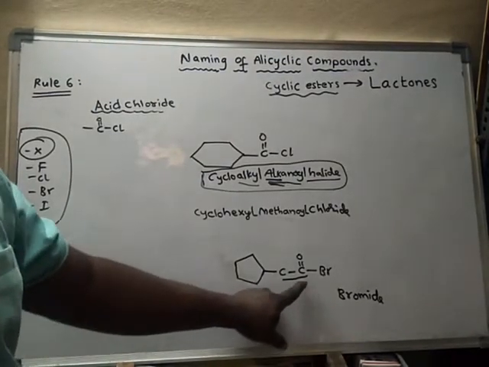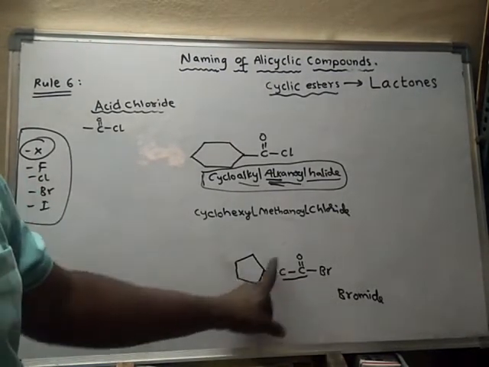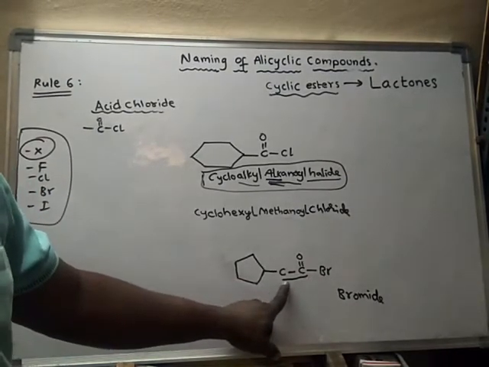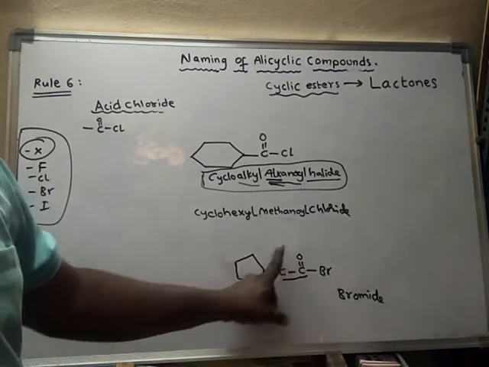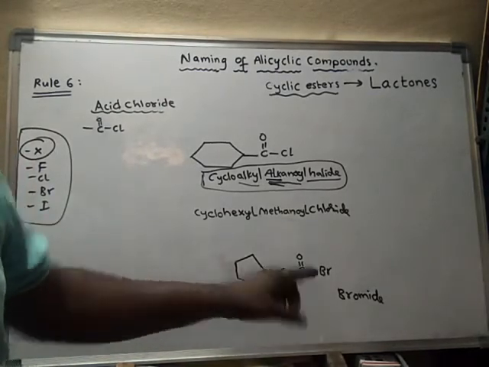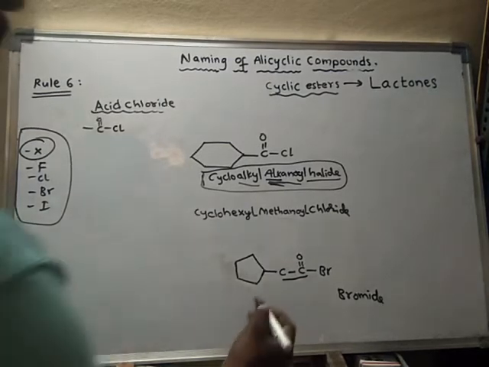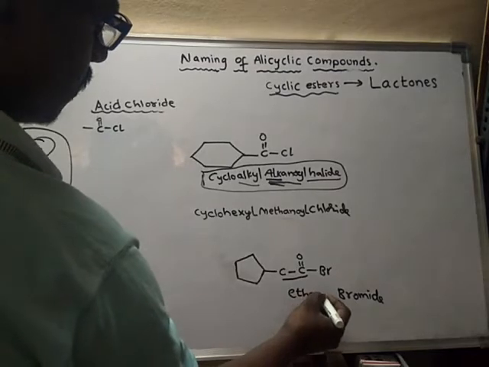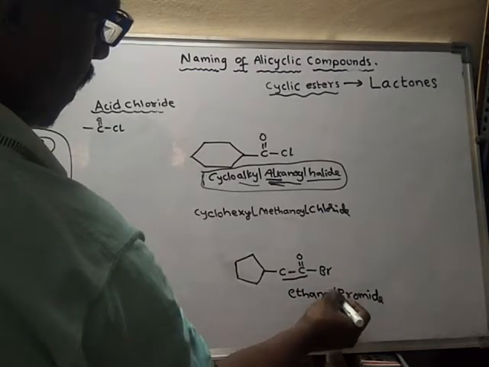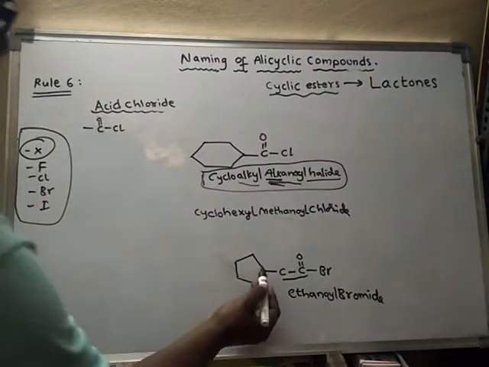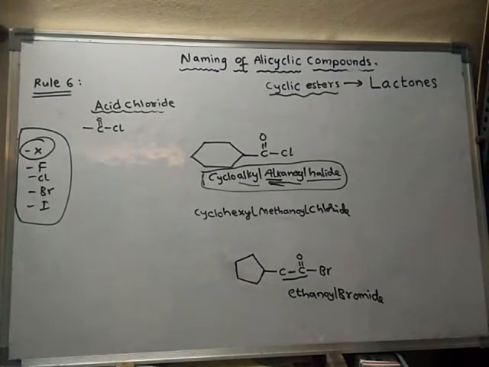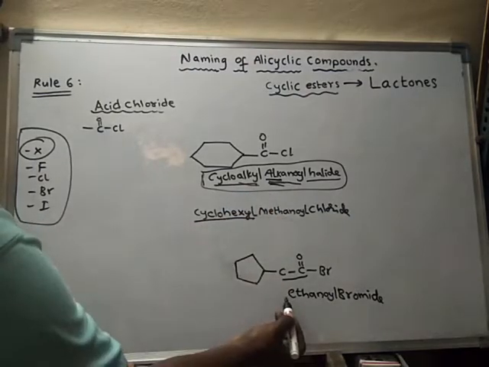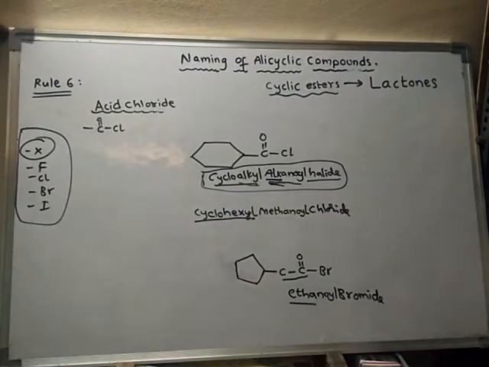This is the parent chain, as this is a part of the functional group, and the functional group is attached to this carbon, and this is an open chain, so this will become the parent chain now. So it is a 2 carbon chain, hence it is known as ethanoyl. Ethanoyl bromide, and here this ring will become the substituent. Substituent should be written before the parent chain.